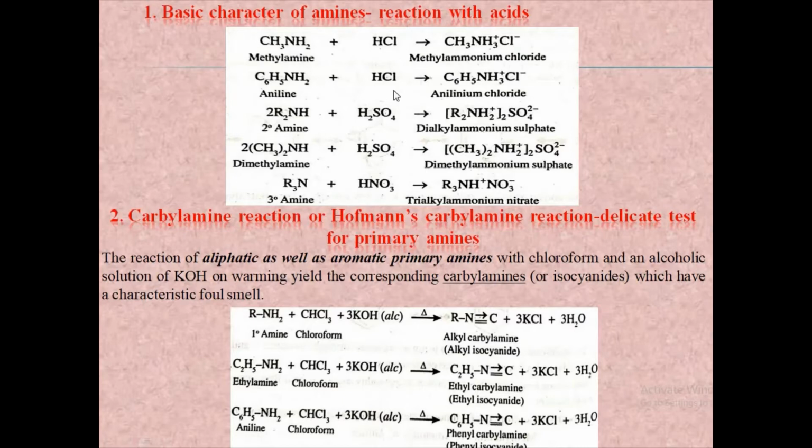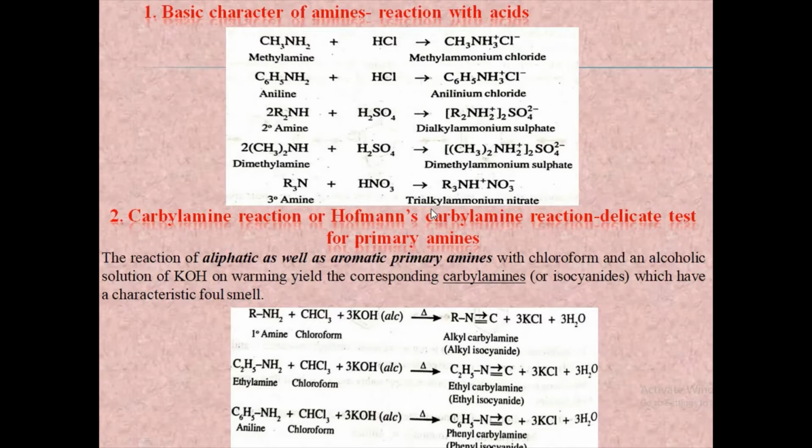Aniline can also react with HCl to give anilinium chloride. A secondary amine, that is dimethylamine, reacts with H2SO4 to form the soluble dimethyl ammonium sulfate salt. A tertiary amine gives trialkyl ammonium nitrate when made to react with nitric acid.